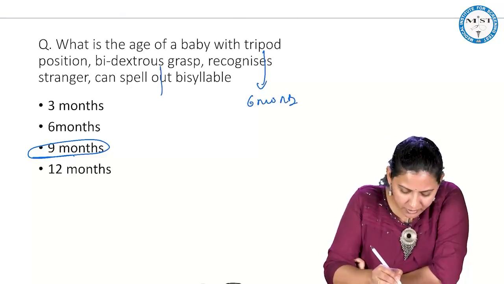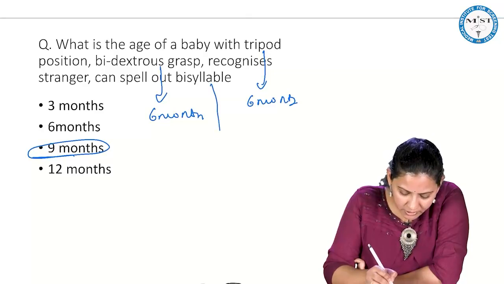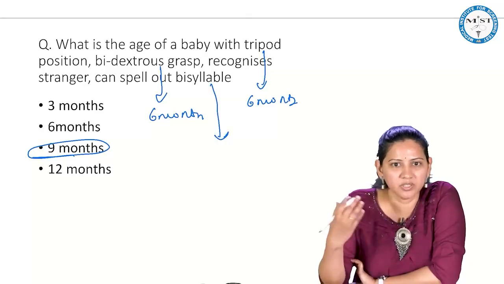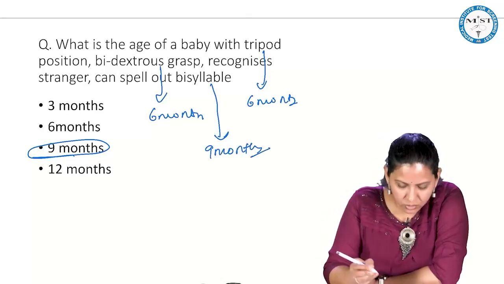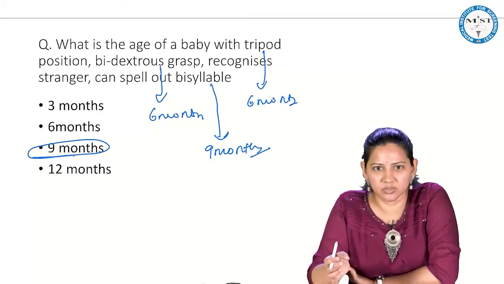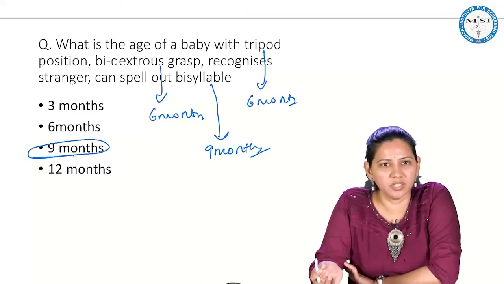Bidextrous grasp? Yes, 6 months. Recognizes stranger? 6 months. But what else is given? It can speak a bisyllable word, that is 9 months. So whichever is later, whichever is the highest, that you should mark as the developmental age.